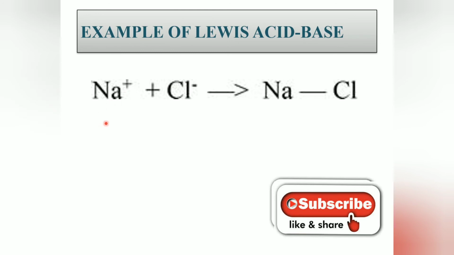We'll take Na+ and Cl-, which will form NaCl salt. Here, the chloride ion acts as a Lewis base because it has a lone pair of electrons, and the sodium ion acts as a Lewis acid because it has a positive charge. The sodium ion and the chloride ion combine together to form NaCl, which is a salt.